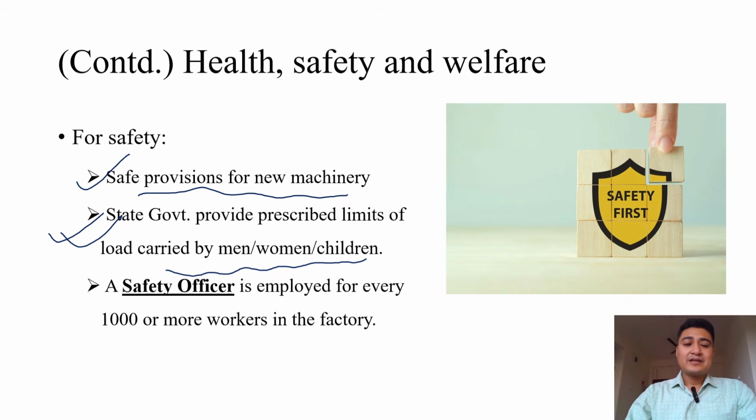Thirdly, there should be a safety officer employed for every 1000 or more workers in the factory. I repeat, a safety officer is employed for every 1000 or more workers in the factory. So, when a factory has got 1000 or more workers, then a safety officer must be employed to maintain the safety of all the workers.